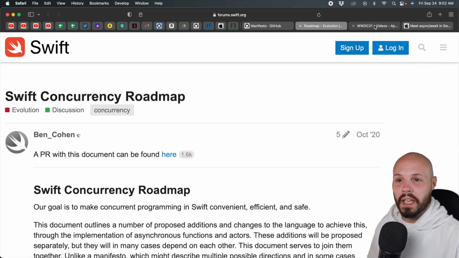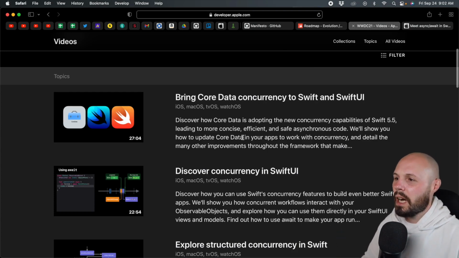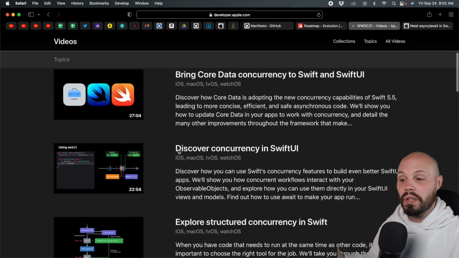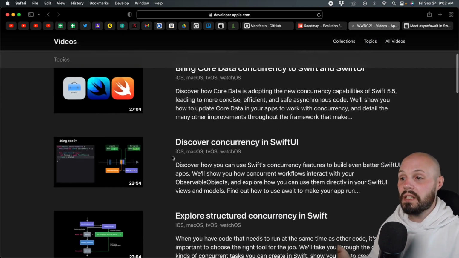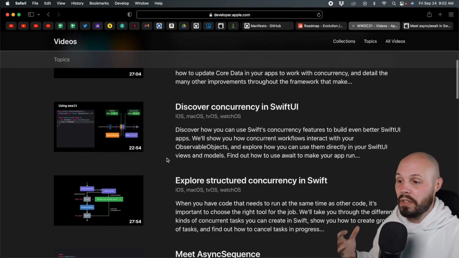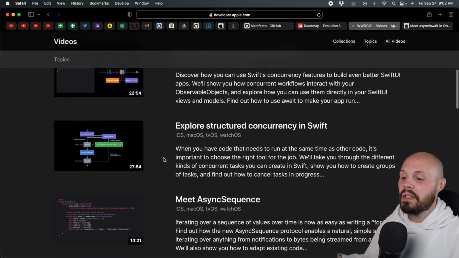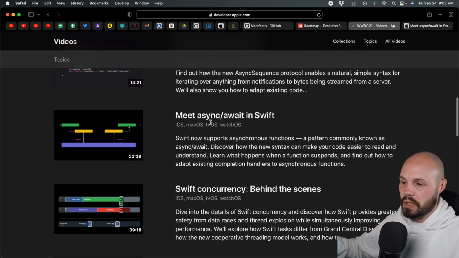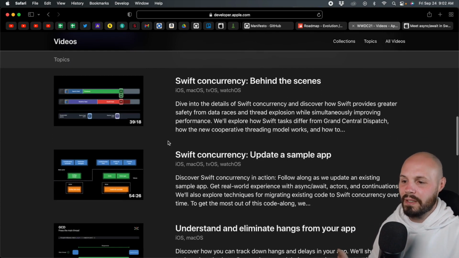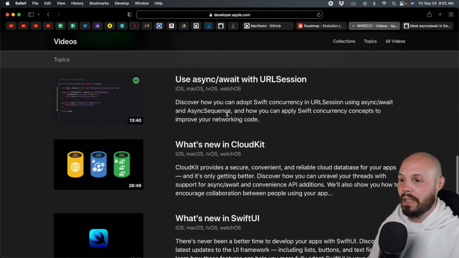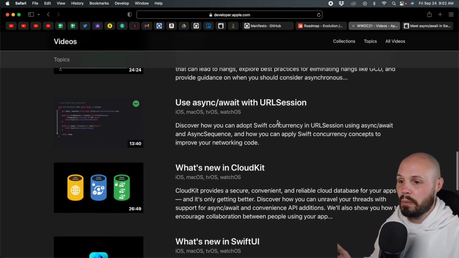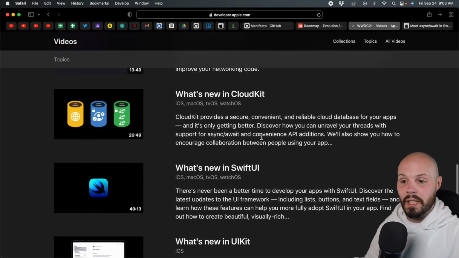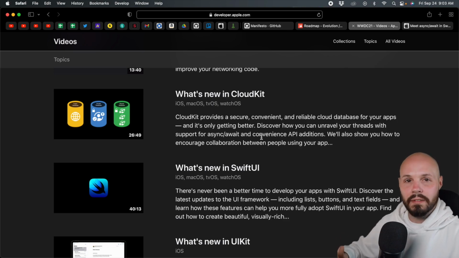And then I also recommend checking out, and obviously this will be all linked in the description. Here I'm at the WWDC 2021, and I just searched async, right? And these are all the async await or concurrency stuff that was released at WWDC 21. You can see there's a bunch of videos on it. Again, I'm just illustrating how big the topic is. And then I would start with this one, by the way, Meet async await. That's kind of like the introduction. So if you are going to watch these videos, start there. But you see Swift concurrency behind the scenes, update a small sample app, right? Using async await and URLSession. That's what we're going to do a little bit in our app. And then what's new in CloudKit, SwiftUI, because a lot of existing APIs like CloudKit got await specific functions for how to do things.